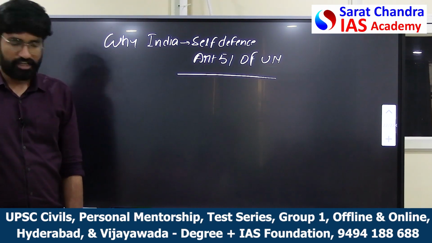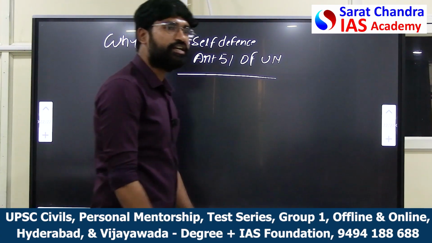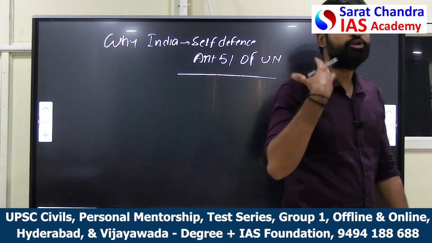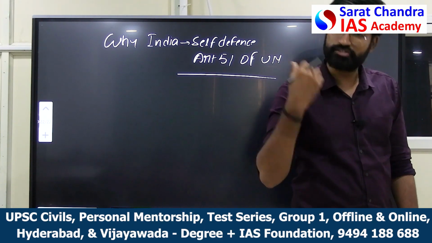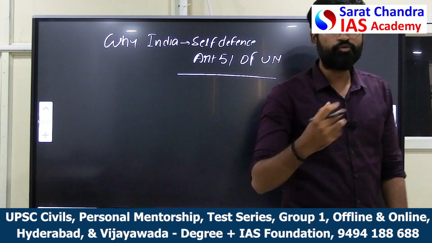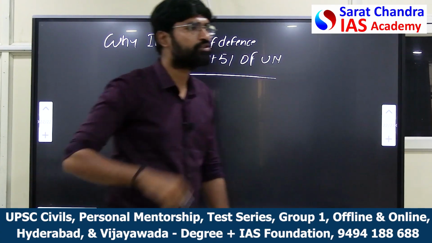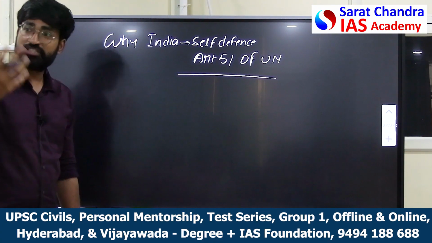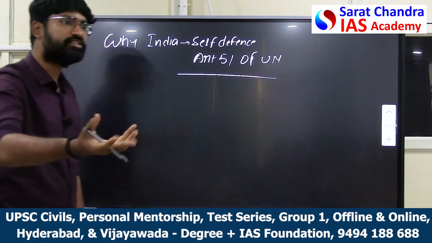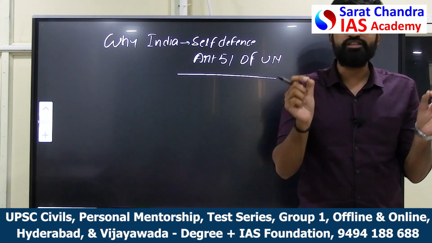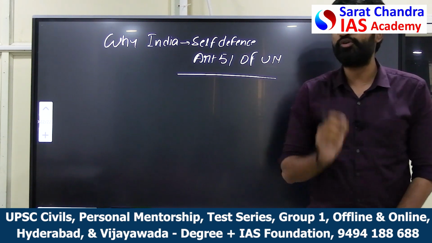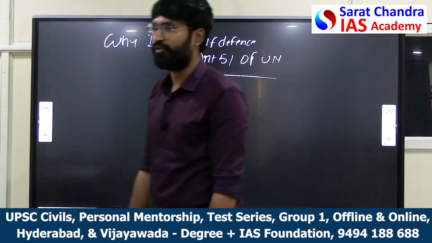See, the reason being, if I invoke Article 51 in United Nations, automatically I need to answer to the UN what are the things I am doing. Like if I'm going for missile strikes, I need to answer to UN. If I'm going for drone strikes, I need to give answers to the UN. If I'm killing some civilian, for example, if by chance a civilian has been killed, I need to go for answering. If I want to go for each and every answers, if I want to give it to United Nations, I will invoke Article 51.